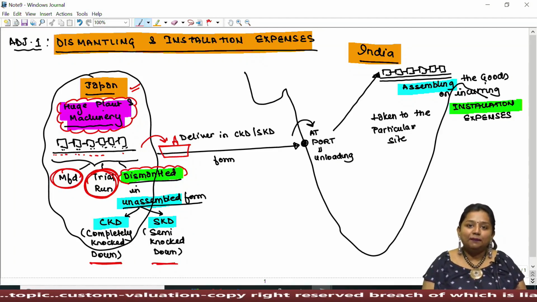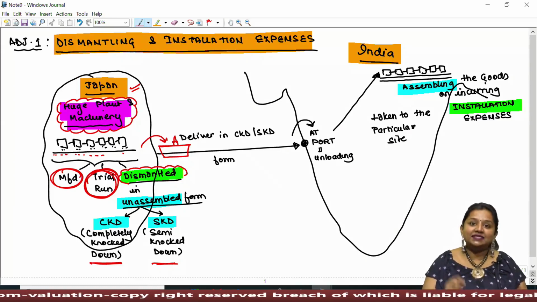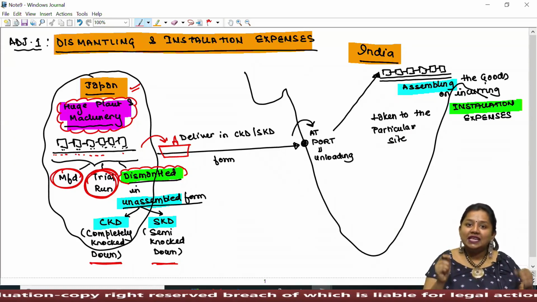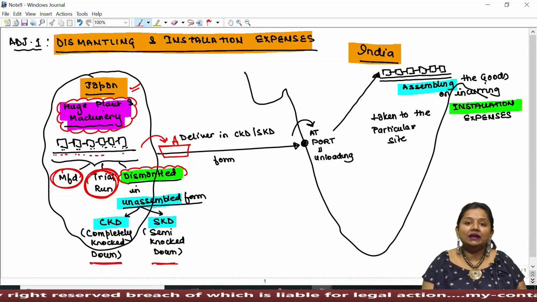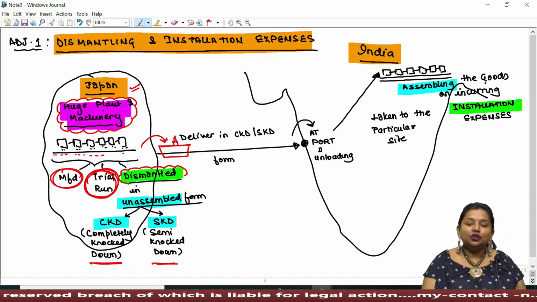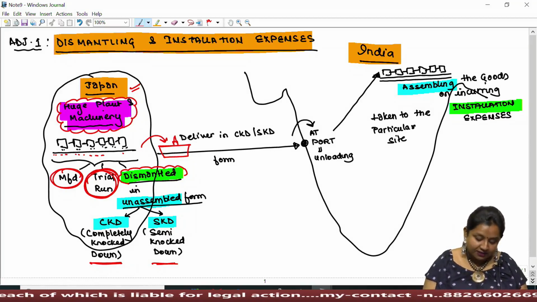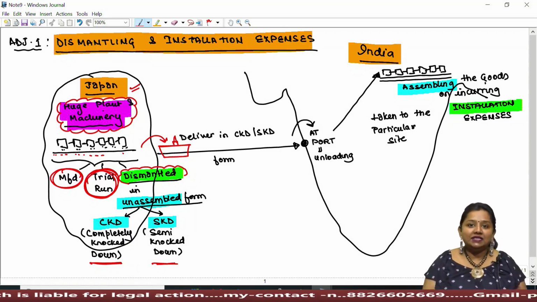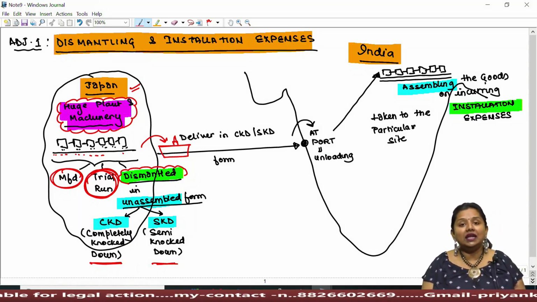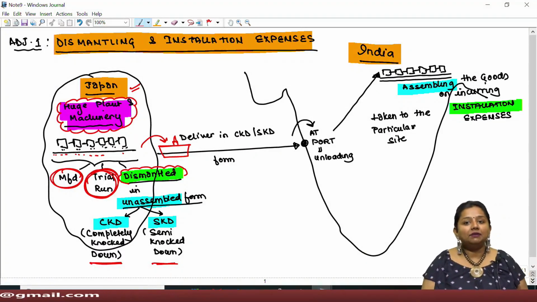CKD stands for completely knocked down goods. Knocked down means unassembled. So as the name specifies, completely knocked down goods means each and every part of the plant and machinery or equipment must have been dismantled to be carried conveniently from one place to another. Whereas SKD stands for semi-knocked down goods, wherein the goods must have been dismantled but not in detail. Rather, a particular part of the plant and machinery must have been dismantled, not as a whole.